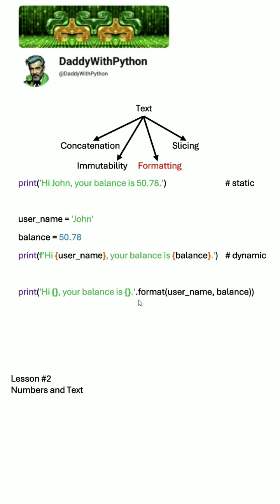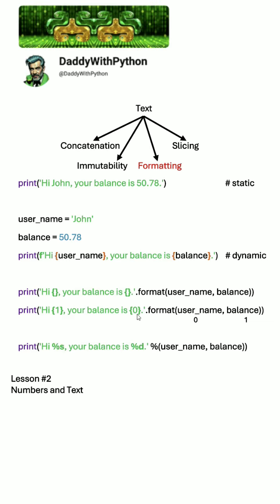Also, you can use the old formatting like this one with the format method, taking parameters here with variables which you would like to place inside the string between curly brackets. Also, you can change places and type balance first and then username if you put 1 here between curly brackets and 0 here.